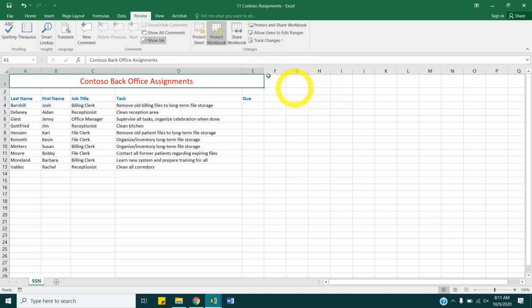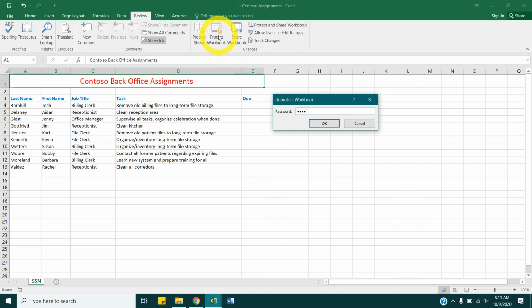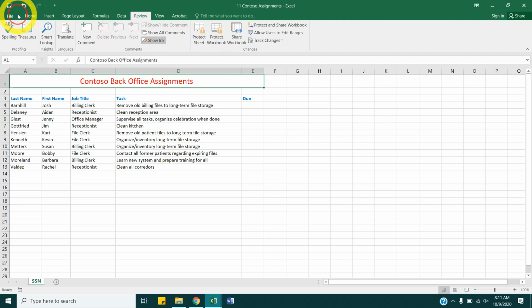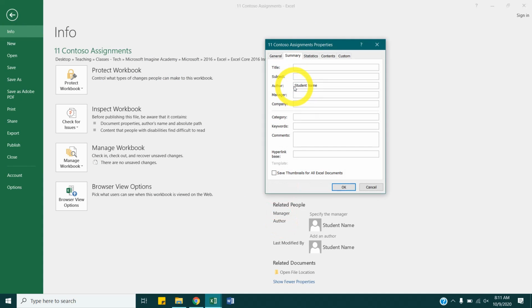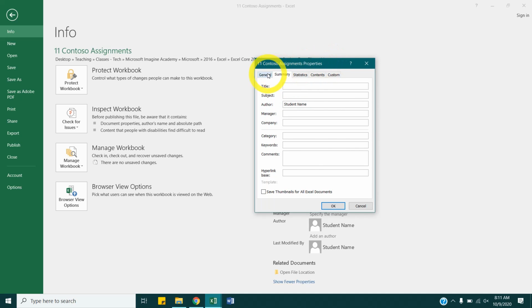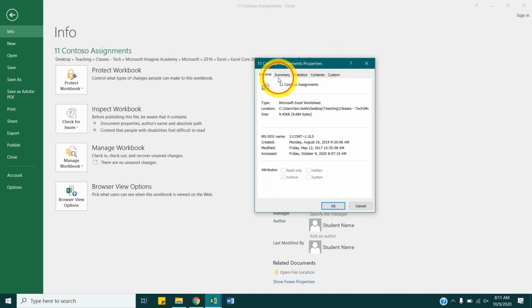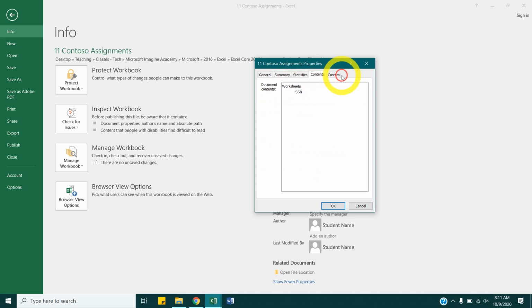So I'll put my password back in. So if I click on Advanced Properties, all that opens up is this dialog box that's a little bit more in depth, but it's basically the same as everything we could already see.